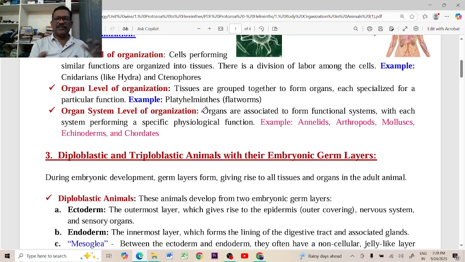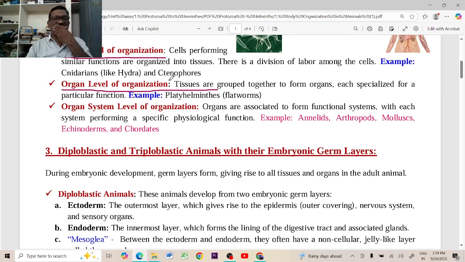Of course, the digestive system, hooks or suckers, or protonephridia or renette glands, some organs are developed in these platyhelminthes and nematohelminthes. That's why from platyhelminthes onwards we say organ level of organization, whereas the cnidarians show only tissue level of organization. Protozoans and poriferans have the cellular level of organization.